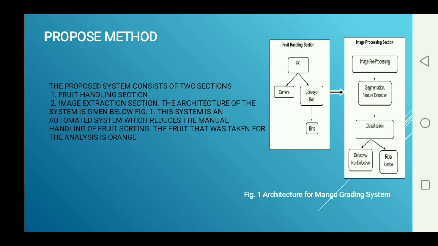The second one is the image processing section. This section consists of image processing, segmentation, feature extraction and selection, and classification. In the image processing section, a median filter is applied to suppress the noise and the reflections found in the captured image. Segmentation is done by converting the image into binary using the OTSU conversion methodology of MATLAB.